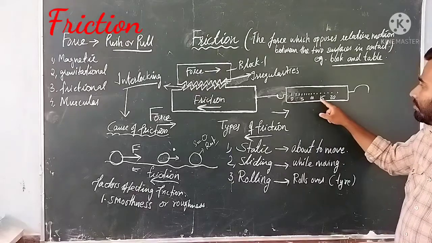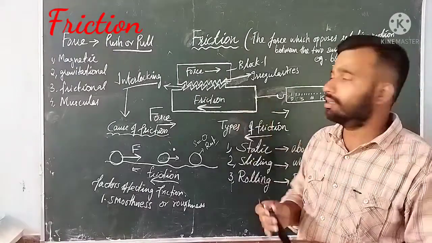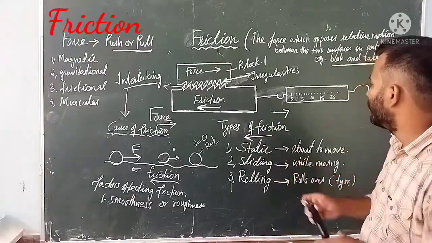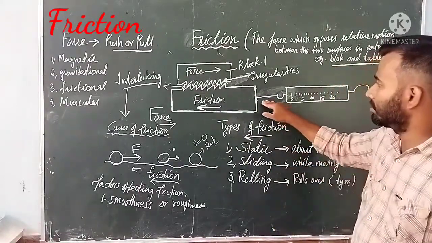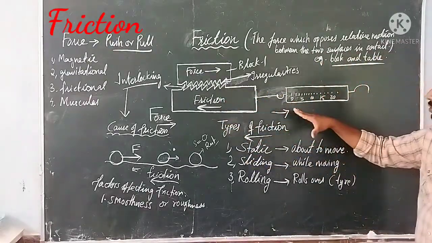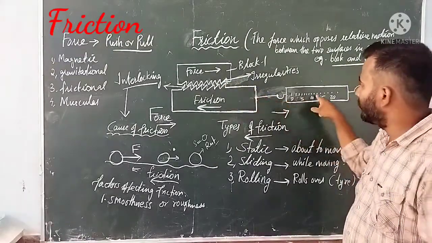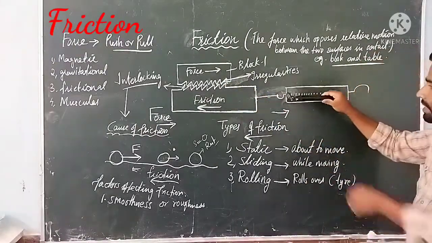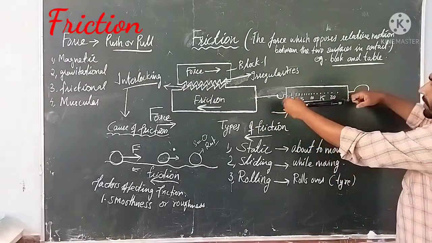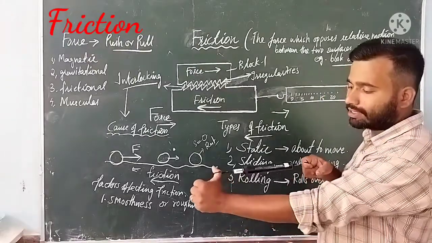0, 5, 10, 15, 20, 25. This particular spring balance can measure weight up to 25 or 100 kilograms. There are different spring balances according to the type of use. Suppose you attach one end of a spring balance to this particular brick, and you pull the other end, the spring balance will extend like this.